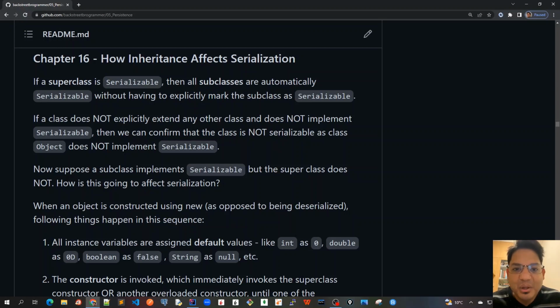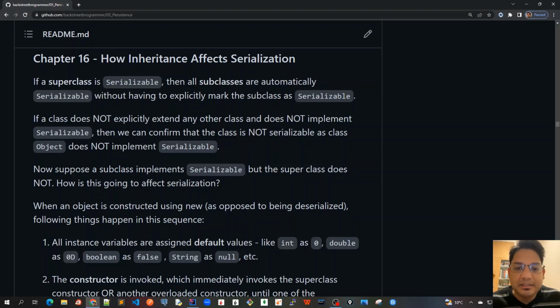Good morning, friends. Today we will cover chapter 16, how inheritance affects serialization. If a superclass is serializable, which means the superclass is already implementing the Serializable interface, then we don't need to mark all the subclasses as serializable, because all the subclasses will already pass the is-a relationship with the parent class. Because the parent class is already serializable, all the subclasses are automatically serializable.